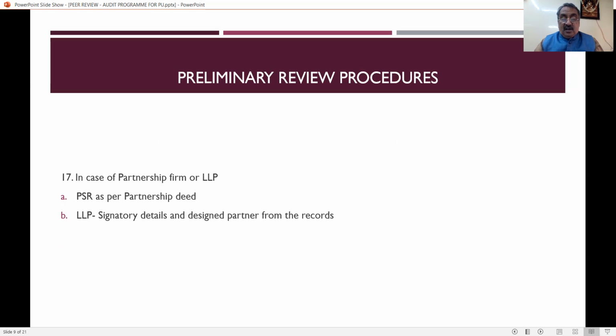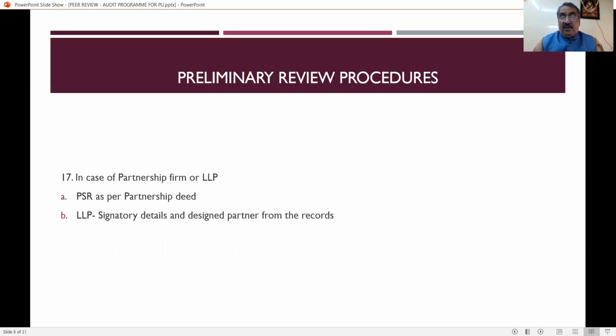But even the reviewer has to see whether the partnership deed is on record, whether a partnership deed has been registered before the registrar of firms, and whether the same has been renewed on time, whether all the partners have executed the partnership deed, what about the profit sharing ratio, what about the capital. Everything has to be seen by the practicing unit, and the reviewer has to see whether the practicing unit has seen all these points.